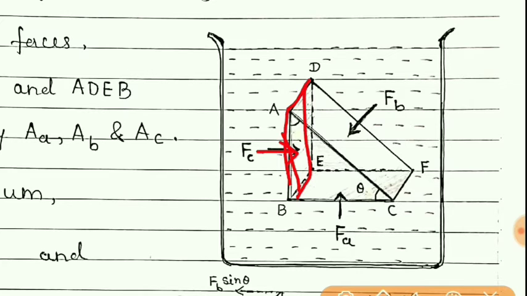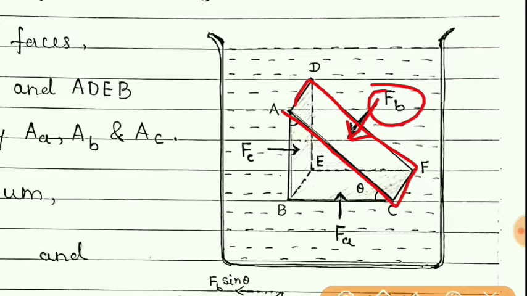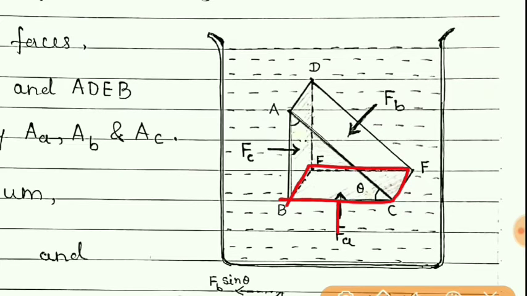So on this face ADEB, the force acting is FC. On this face ACFD, the force acting due to fluid around it is FB, and at the base, that is the face BEFC, the force acting is FA.